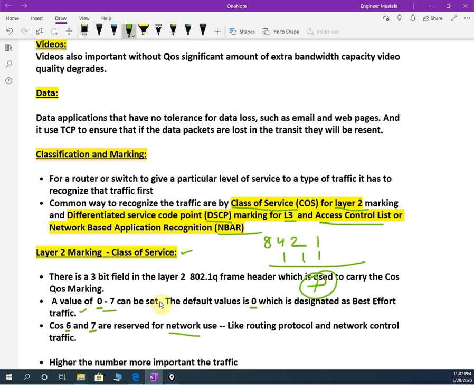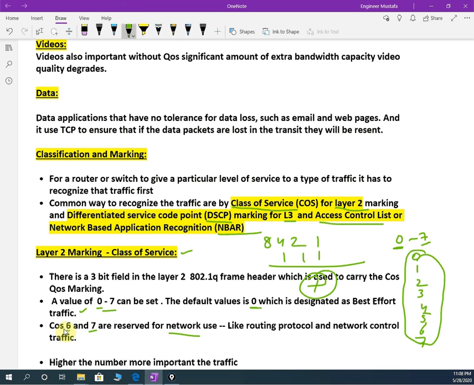Did you understand what we have? We have a rank from 0 to 7. Lower means not good, higher means good. So we have the numbers 0, 1, 2, 3, 4, 5, 6, 7, and we need to assign which number for which thing. 0 means we are not giving any special treatment to that packet.